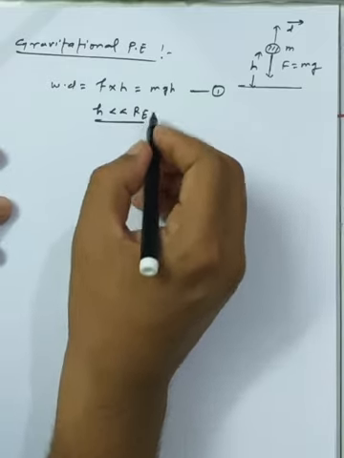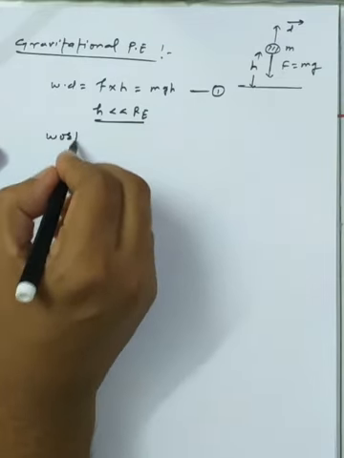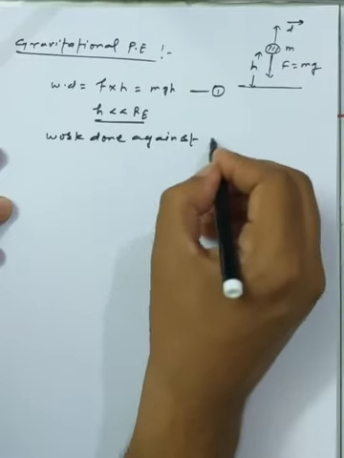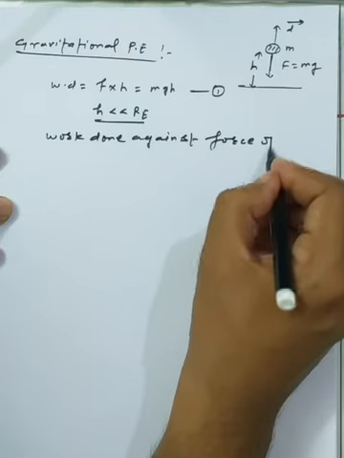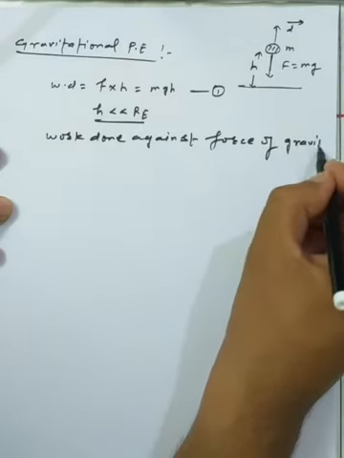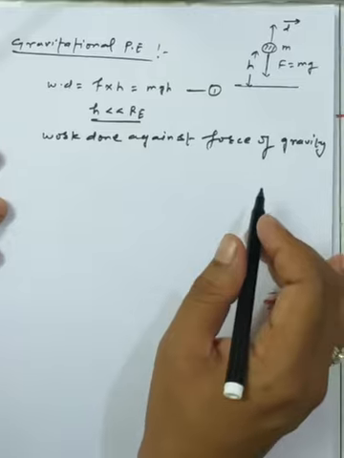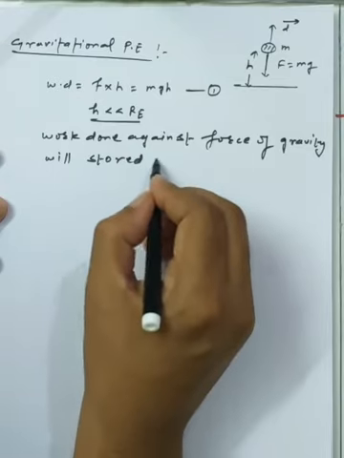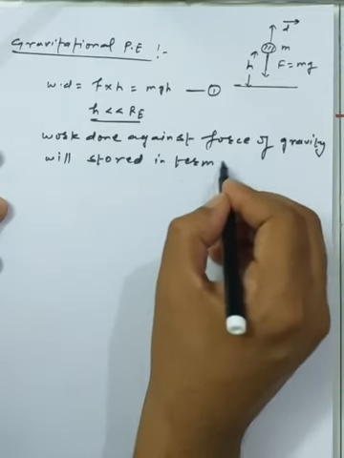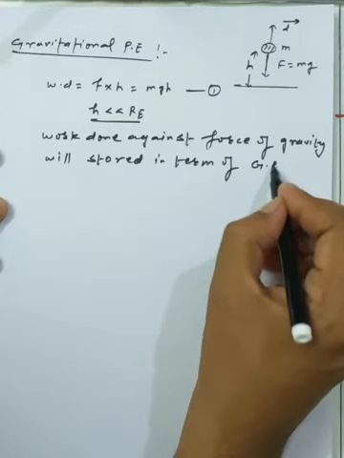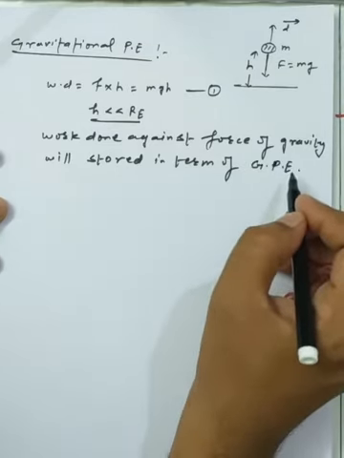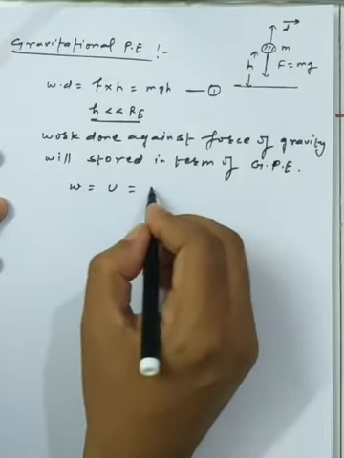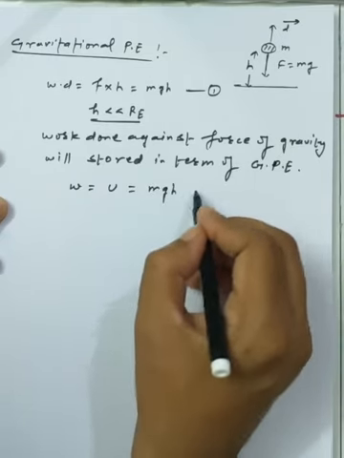So we can say that the work done against the force of gravity will be stored in terms of gravitational potential energy. Somehow we represent the potential energy by the symbol U, and we use the concept of mgh.